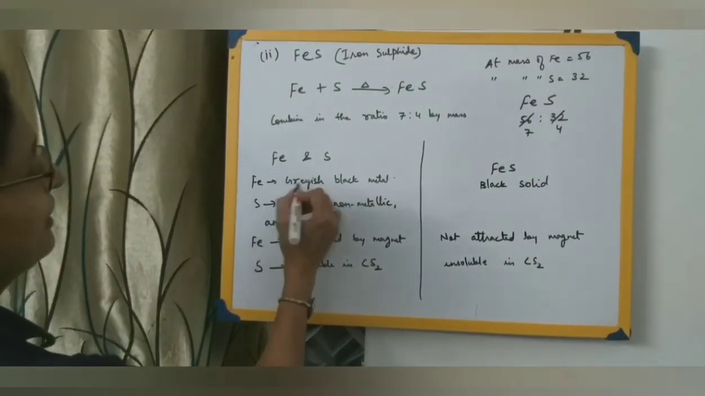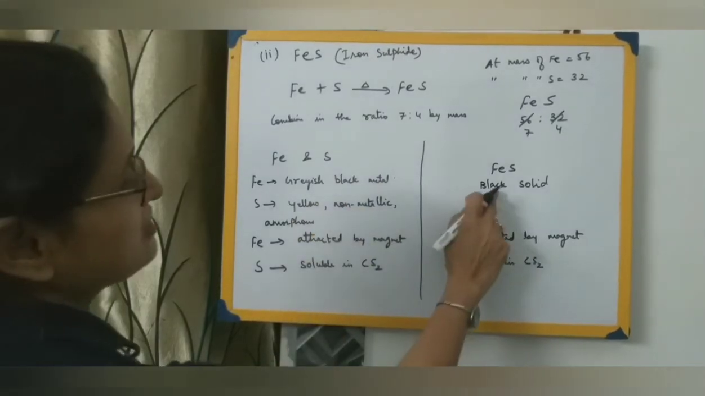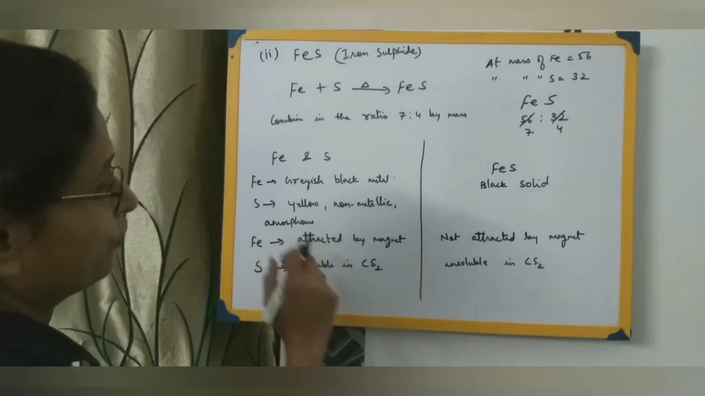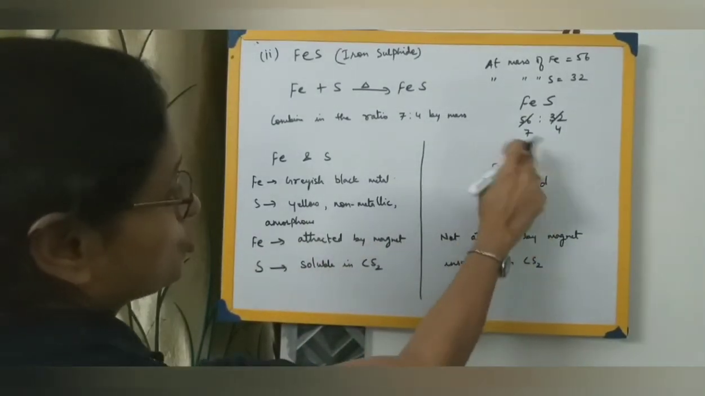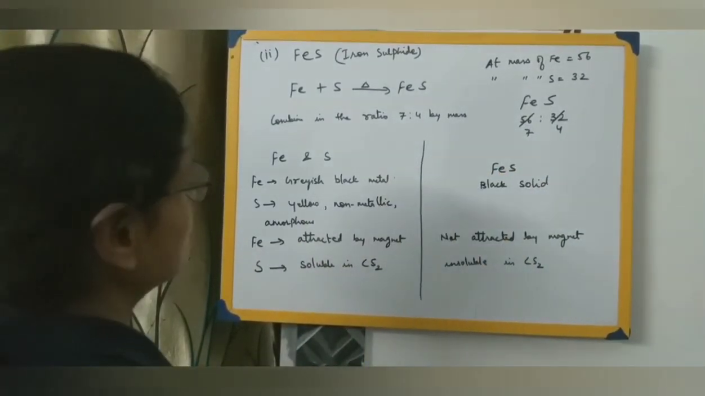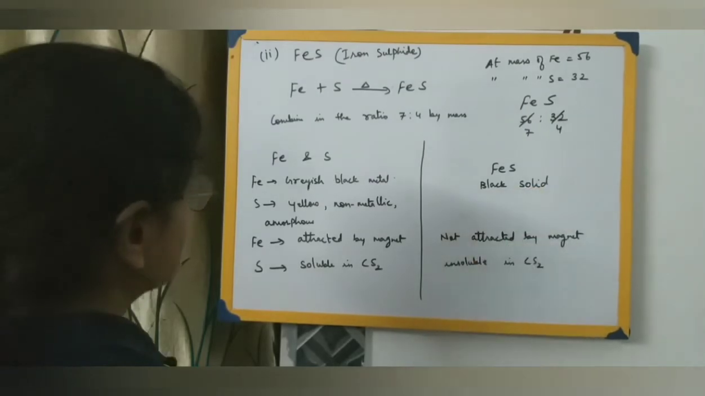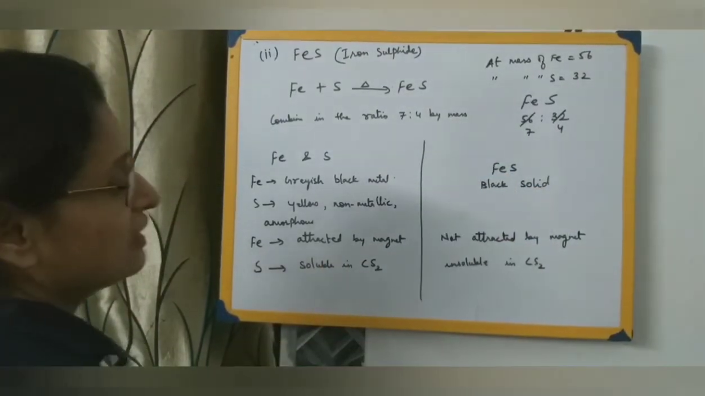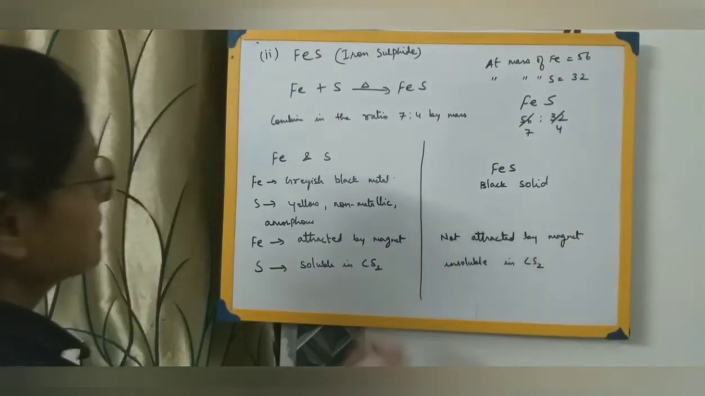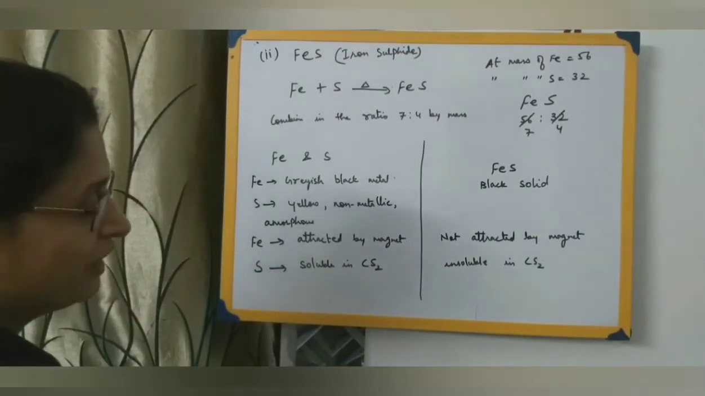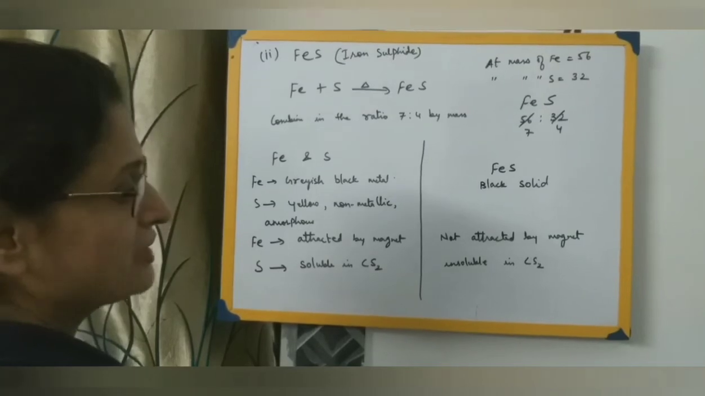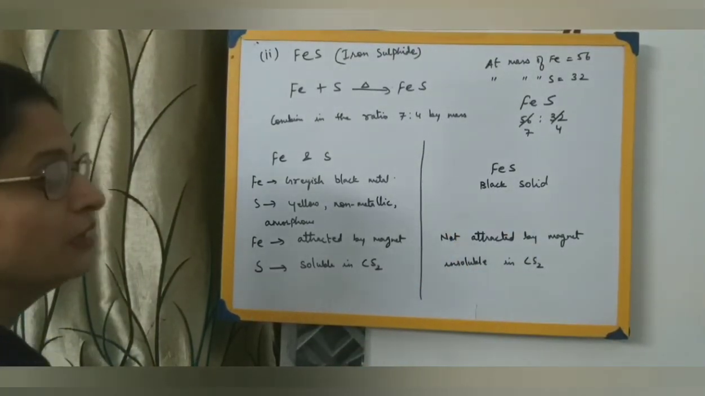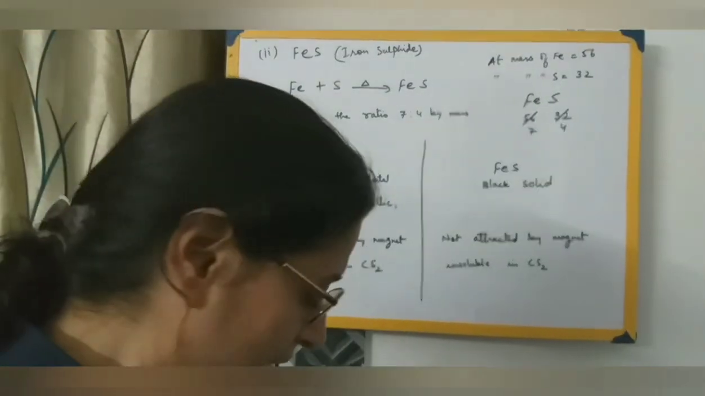Now, iron is a greyish black metal, whereas iron sulfide is a black solid. Again, sulfur is yellow, non-metallic and amorphous. Because both of them have been combined together, the result is a black solid substance. Iron is attracted by the magnet, whereas iron sulfide is not attracted by the magnet. Sulfur is soluble in carbon disulfide, CS2, whereas iron sulfide is insoluble in carbon disulfide.